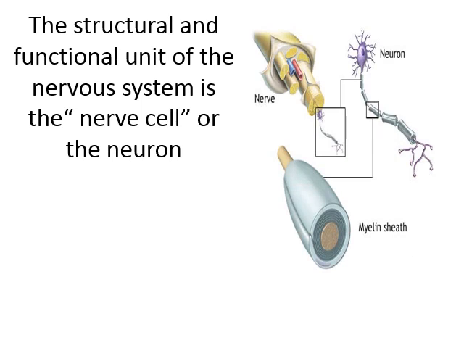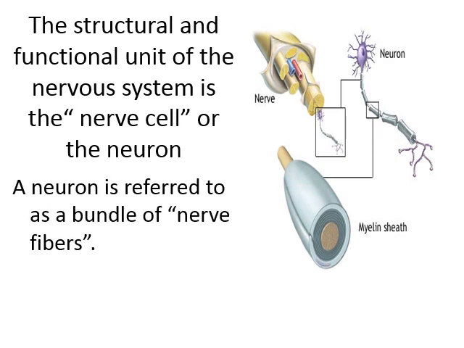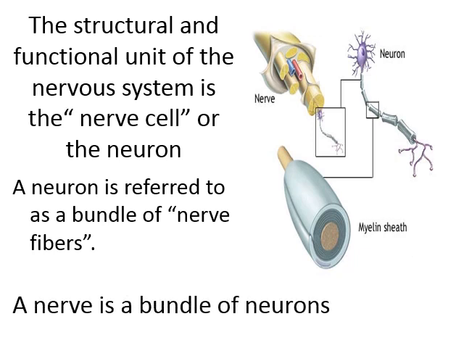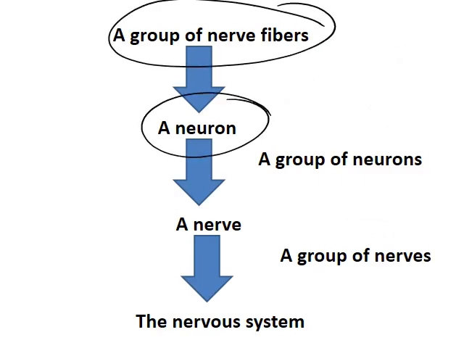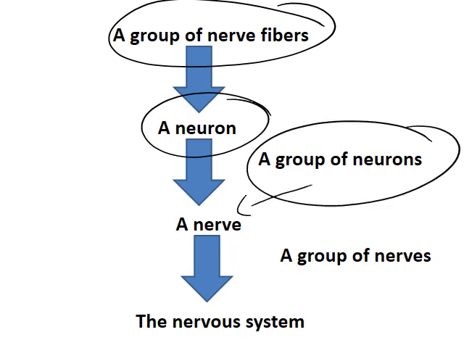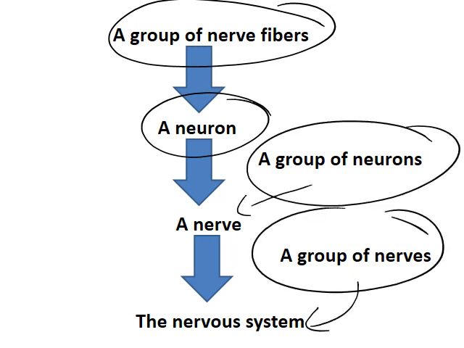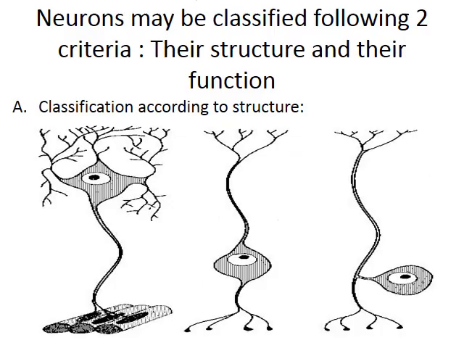So the structural and functional unit of the nervous system is the nerve cell, or the neuron. A group of nerve fibers gives a neuron. A group of neurons gives a nerve. A group of nerves gives the nervous system. So nerve fibers, a group of them, give a neuron. A group of neurons gives a nerve. And a group of nerves gives a whole nervous system.